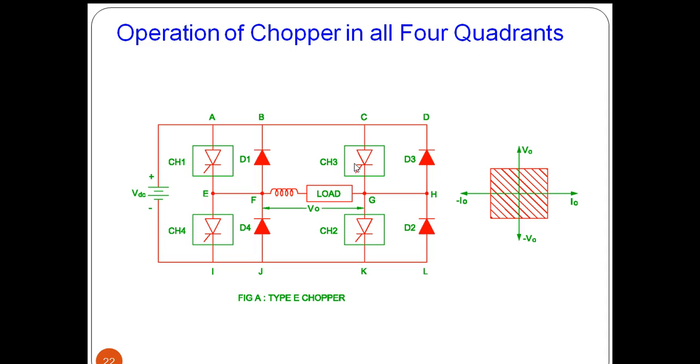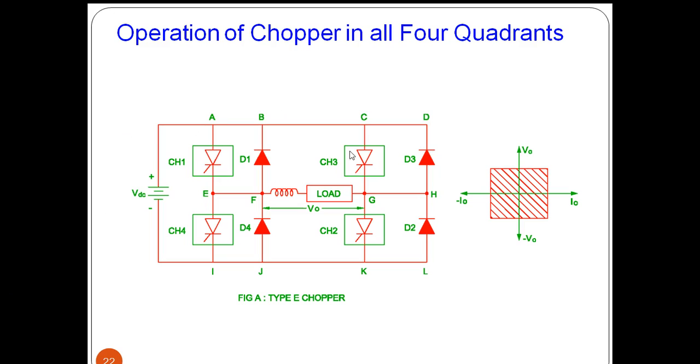And when we are turning on CH3 and CH4, the source will be available across the load through CH3 and CH4 in this closed path, from VDC positive through CH3, through load, and from terminal E through CH4 and back to source. In this path the current will flow.